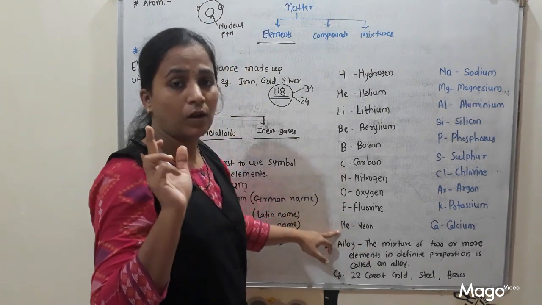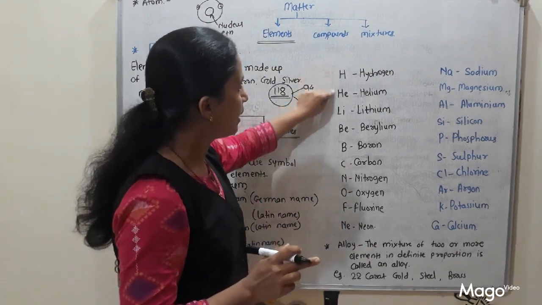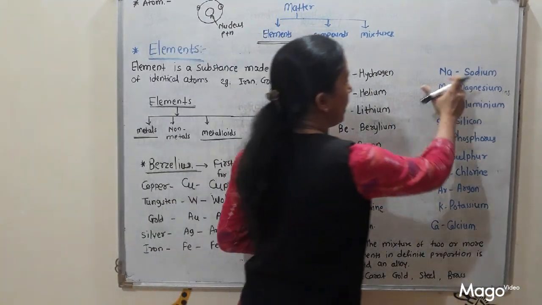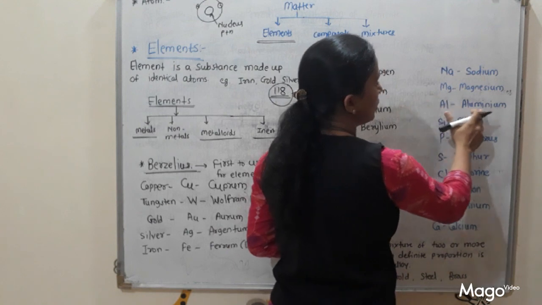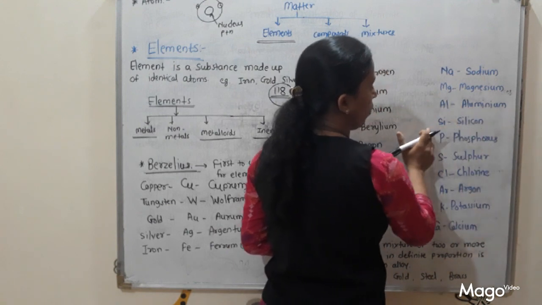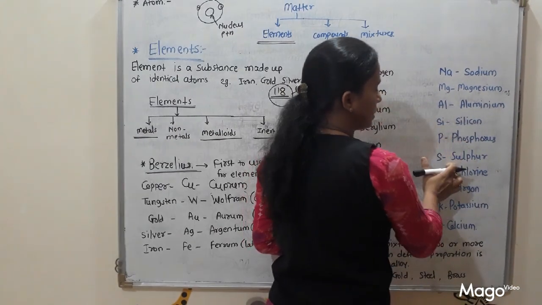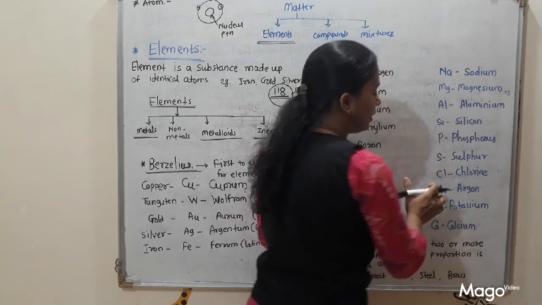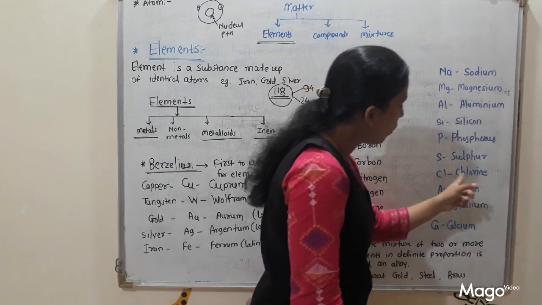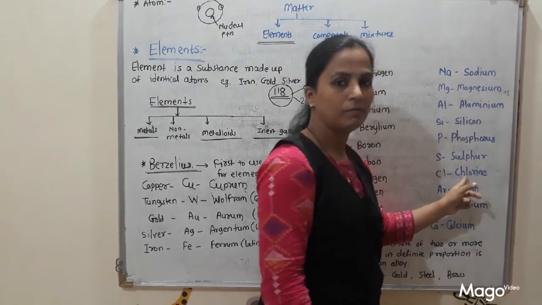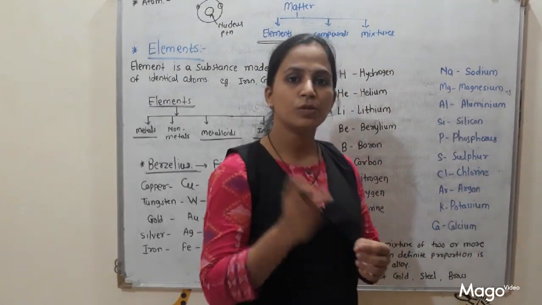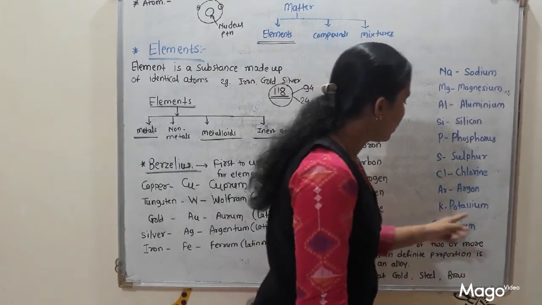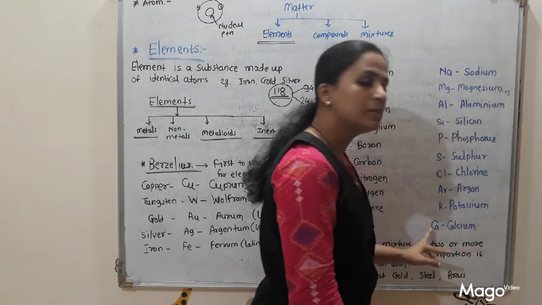Ne. And also remember, students, the first letter must be capital. Then sodium Na, magnesium Mg, aluminium Al, silicon Si, phosphorus P, sulfur S, chlorine Cl, argon Ar. Here you can see chlorine is not CH, it's Cl. It means in some cases we just use the dominant, prominent letter, Cl. Potassium K and calcium Ca.